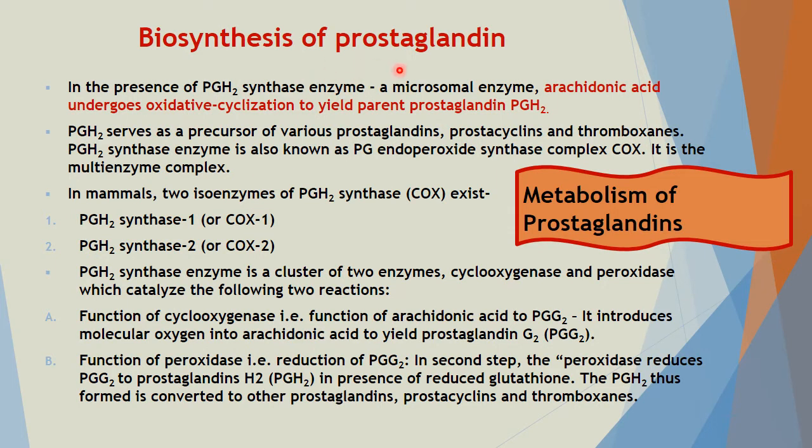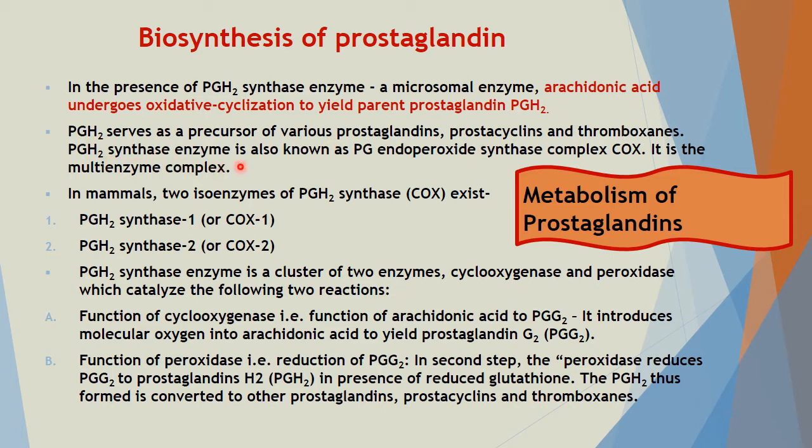Now biosynthesis of prostaglandin. In the presence of PGH2 synthase enzyme, a microsomal enzyme, arachidonic acid undergoes oxidative cyclization to yield the parent prostaglandin PGH2. Then this PGH2 serves as a precursor of various prostaglandins, prostacyclin, thromboxanes. All are synthesized from this PGH2.